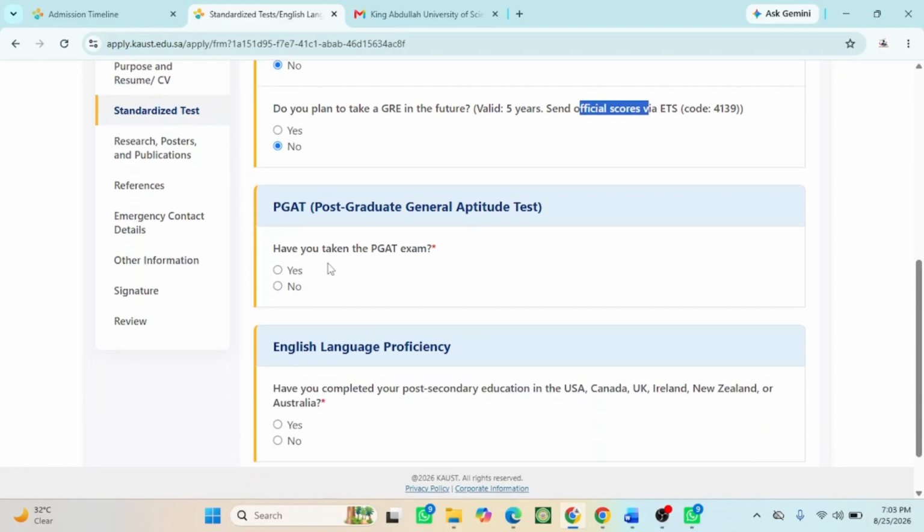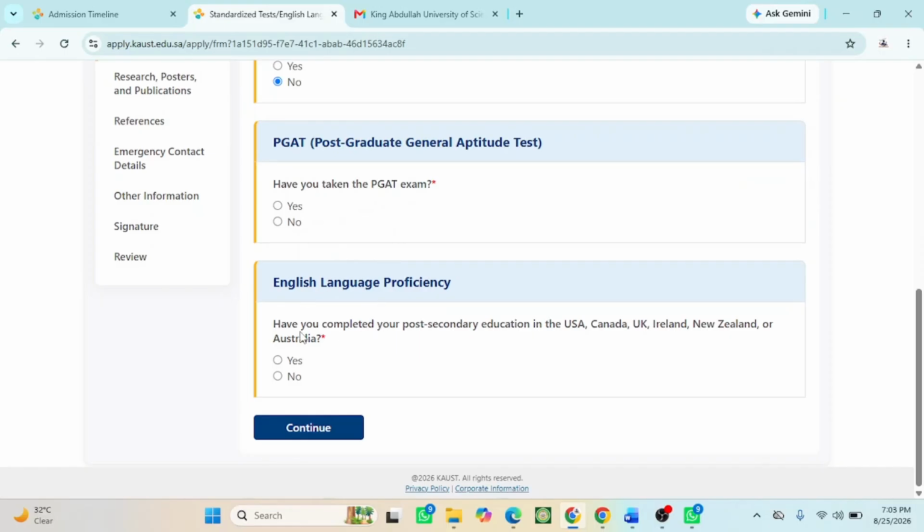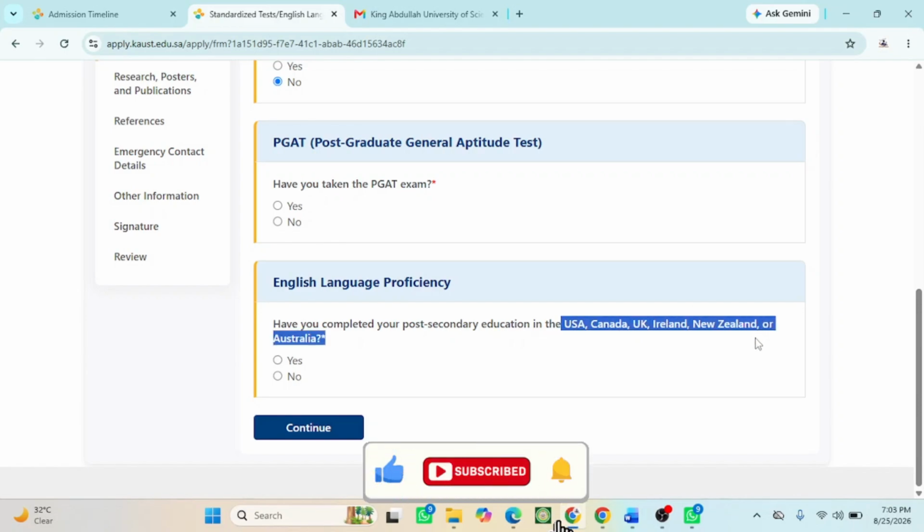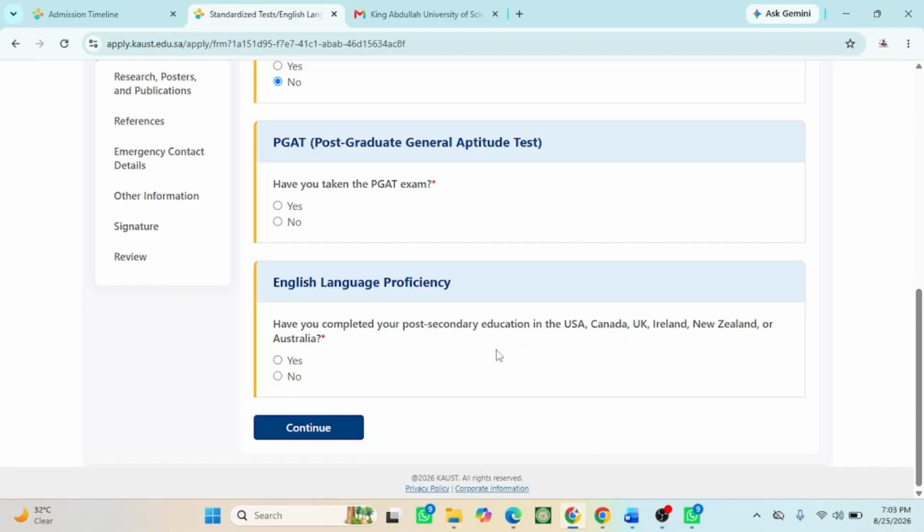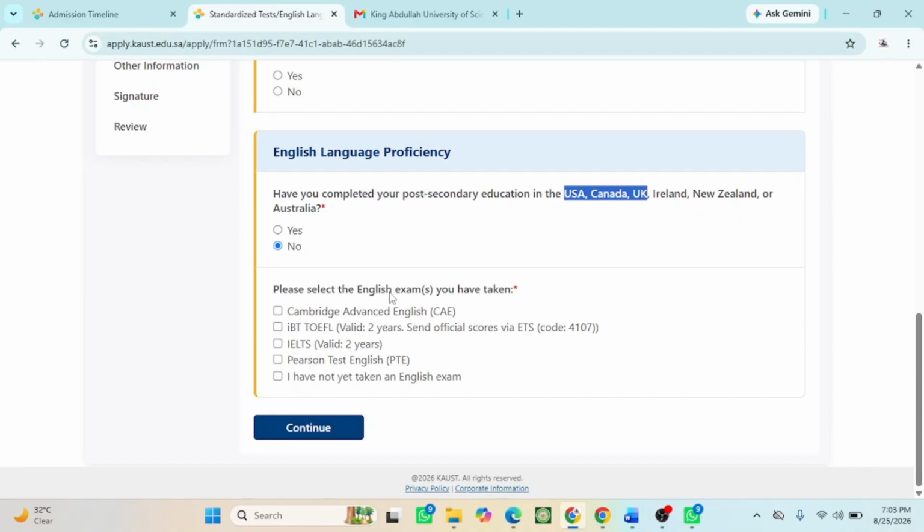Postgraduate general aptitude test: have you taken the GAT exam? I will say no. Then English language proficiency: have you completed your post-secondary education in the USA? If you graduated from this country, you are exempt from the English proficiency test; else you must provide an English language proficiency test, either IELTS, TOEFL, or Duolingo English language test. As someone who graduated outside this continent, I will select no. Then please select the English language test: Cambridge, IELTS, Pearson Test of English. I have not yet taken any.